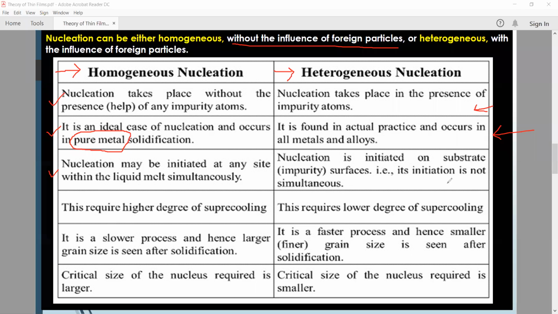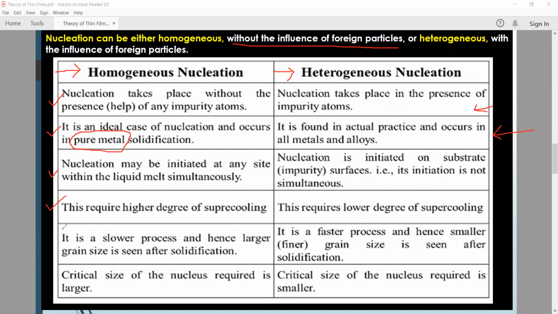That is, initiation is not simultaneous, which means nucleation is continuously happening. That happens due to the impurity of other atoms which come from technical processes such as CVD, PVD, or other processes.